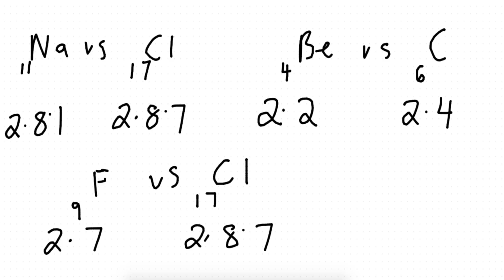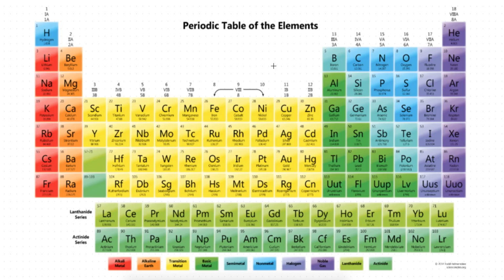And now let's look at the period for fluorine and chlorine. Fluorine has 2 shells filled with electrons, so it should be in period 2, right? Chlorine has 3 shells filled with electrons, so it should be in period 3, right? Let's check it.